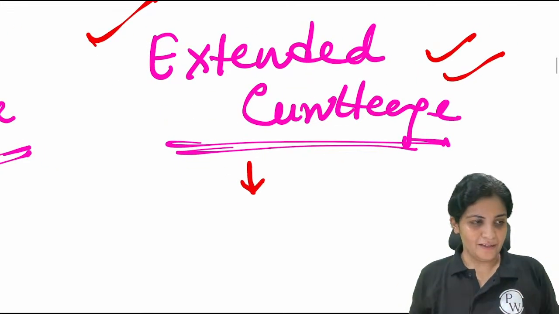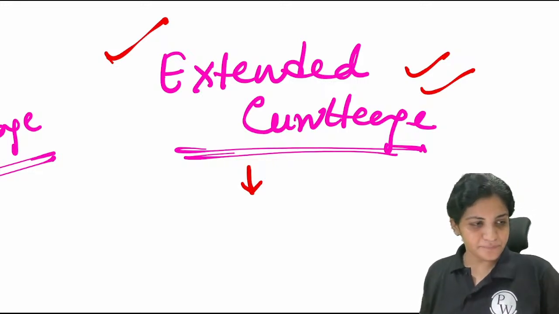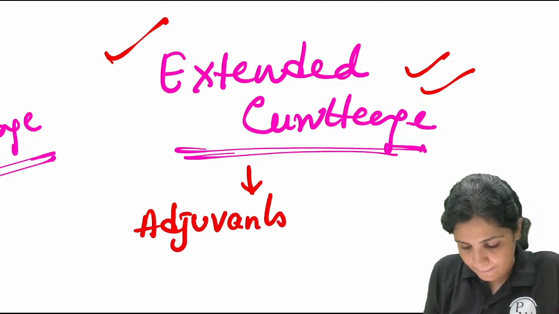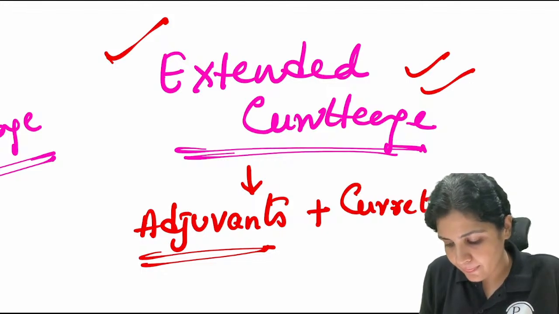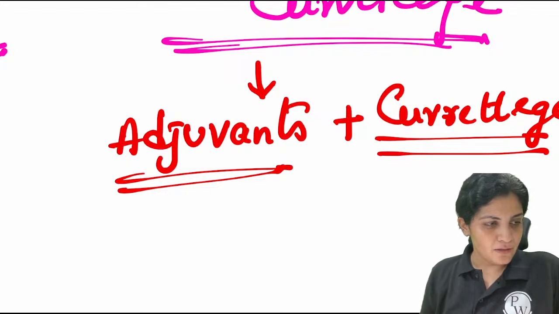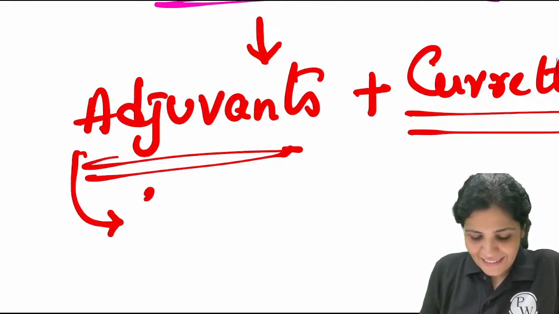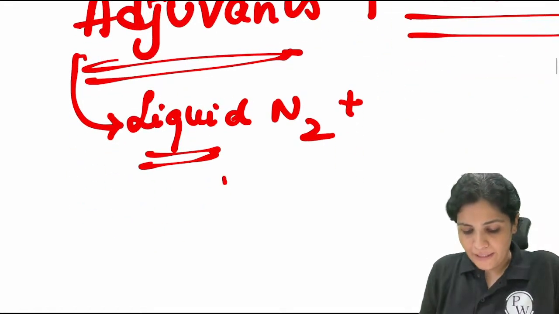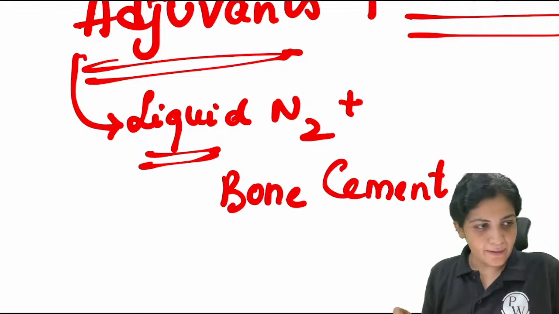What is the meaning of it? The meaning is we use certain adjuvants plus we do curettage. What are these adjuvants? These adjuvants can be liquid nitrogen or bone cement, right?